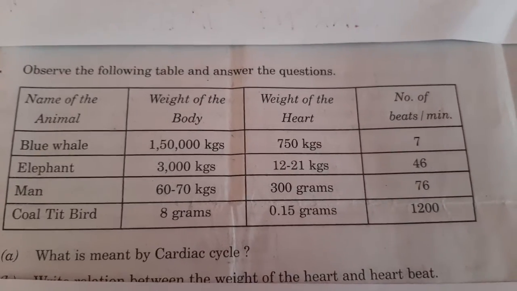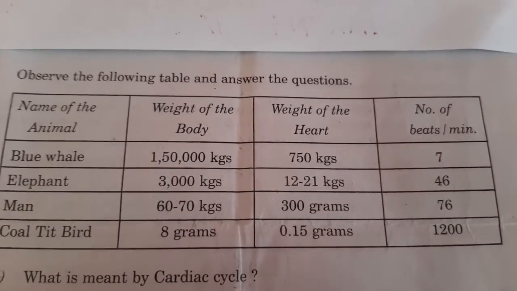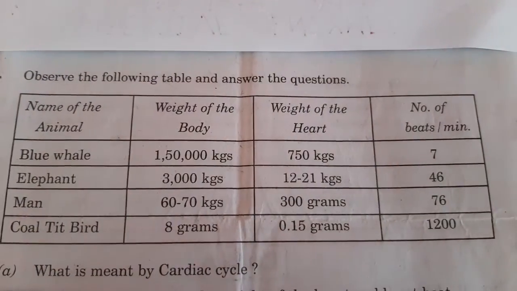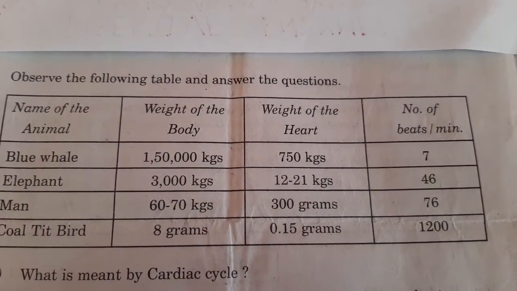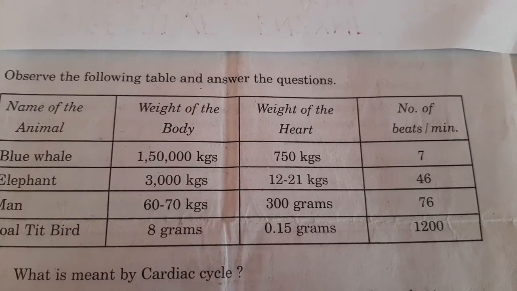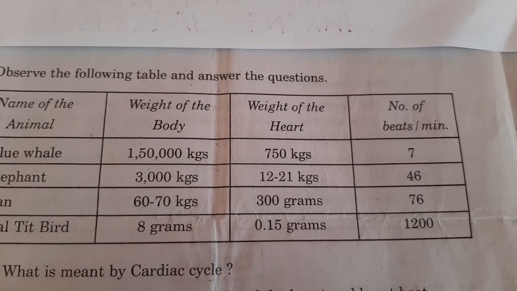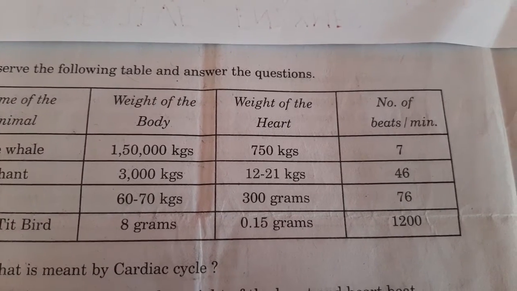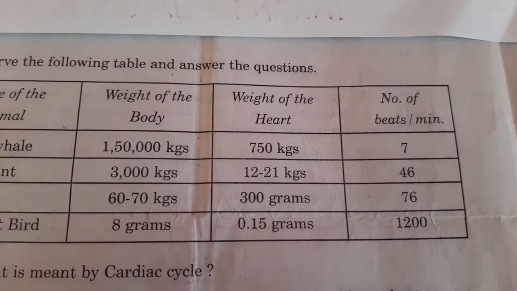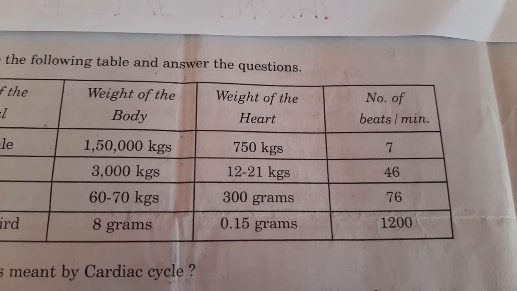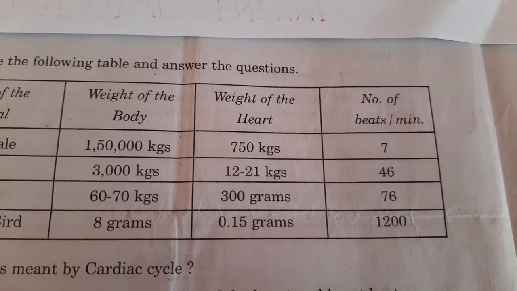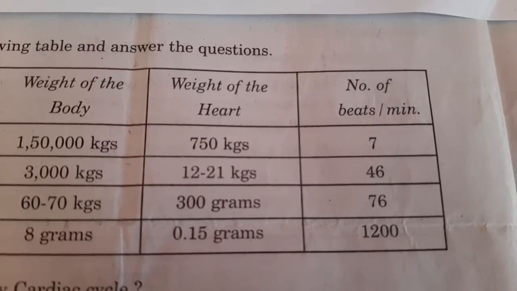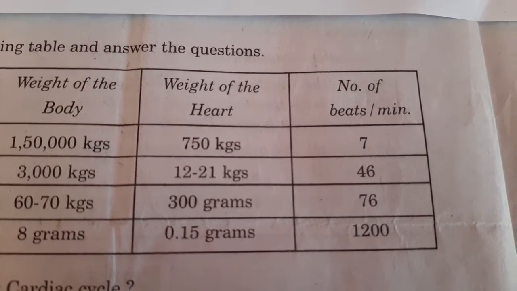Okay, this is the table. And students, if you observe the table, body weight decreases from blue whale to coiled bird, so the heart weight also decreases, and the number of heartbeats per minute increases. So that is the relation between heart weight and number of heartbeats per minute.